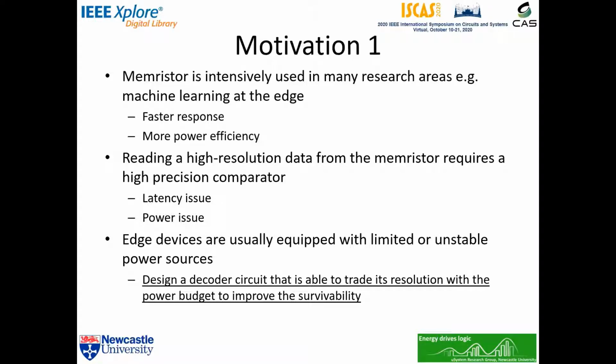Furthermore, edge devices are usually equipped with limited or unstable power sources such as batteries or energy harvesters. To survive under such conditions, the system must be able to trade its accuracy for power saving. Therefore, designing a Memristance decoder with resolution scalability based on energy budget is one of our design challenges. This is our first motivation.